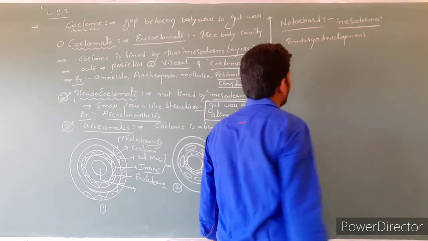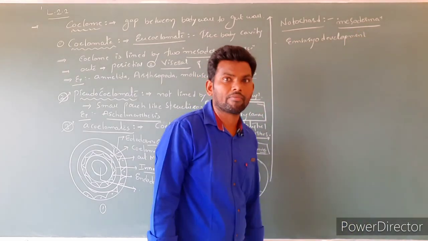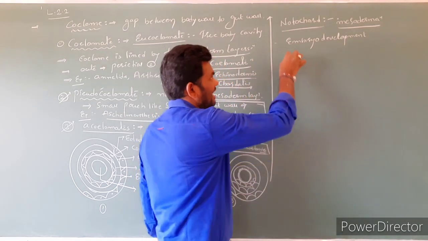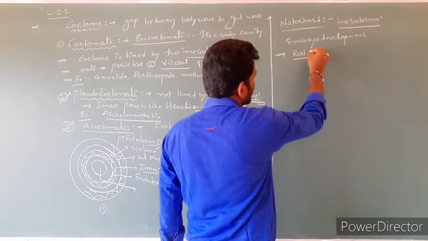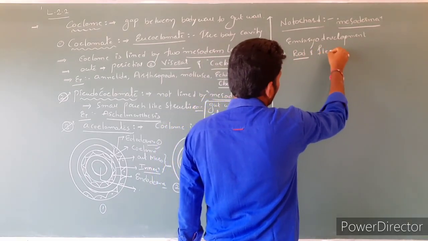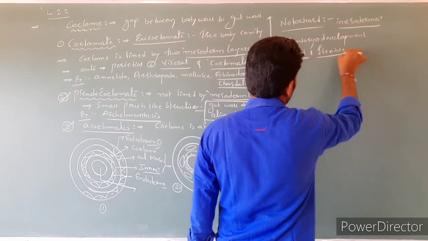During the development of the embryo, the notochord is formed. At the beginning or embryonic stage, it looks rod-shaped as well as flexible in nature.